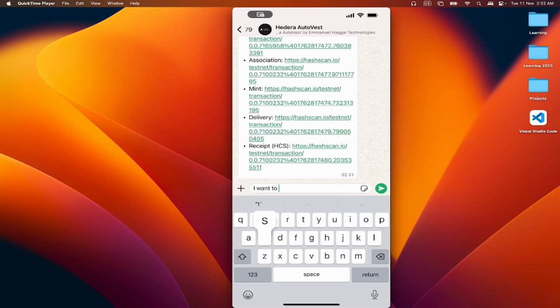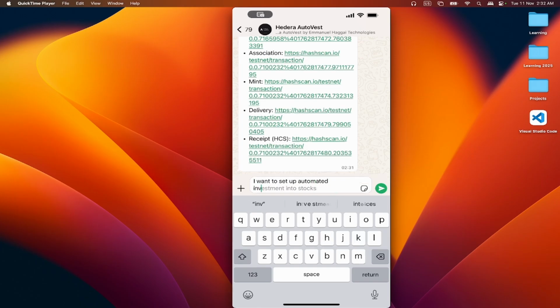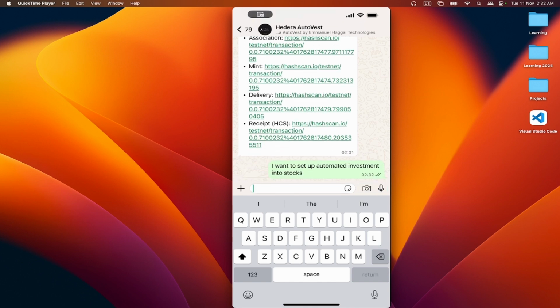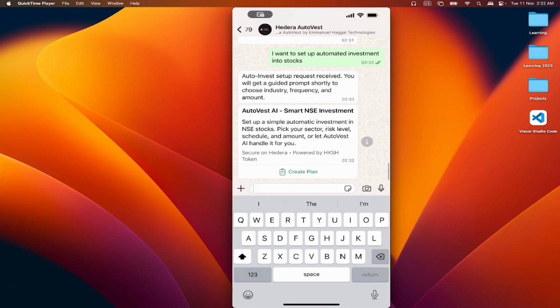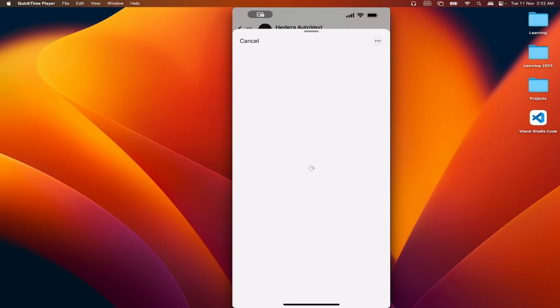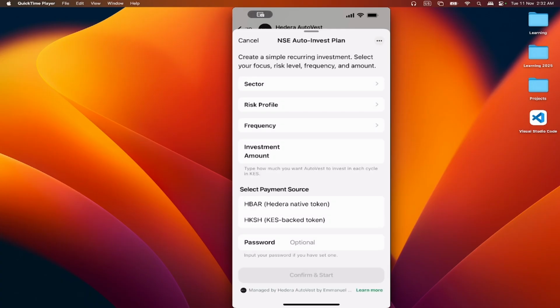The other thing you can do, let's say you don't want to worry about the complexities, you want to set up automated investment. You can tell it that, or you can just use the command, whichever one you prefer. It will work either way. Then you'll click create a plan. Then you'll click the sector. Here you basically have the ability to create a simple recurring investment.